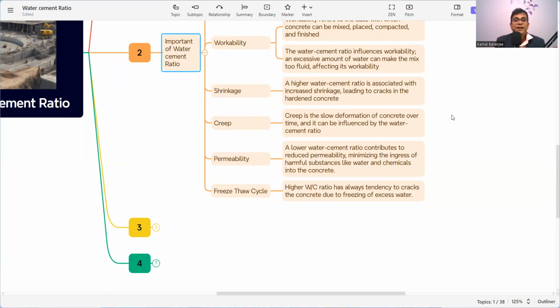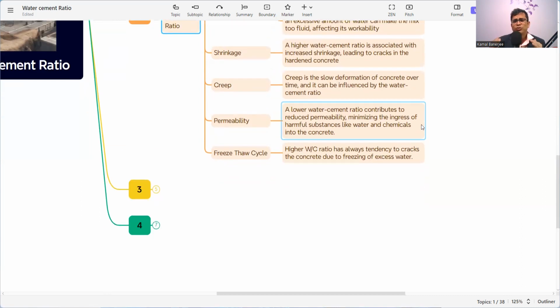Then creep. Creep is the slow deformation of concrete over time, and it can be influenced by the water cement ratio. Sometimes we neglect creep, but it is also a very important factor. It is a slow deformation of concrete over time due to sustained load, and it is affected by the water cement ratio. So creep also has an impact from the water cement ratio, and we need to choose wisely while doing the mix design.